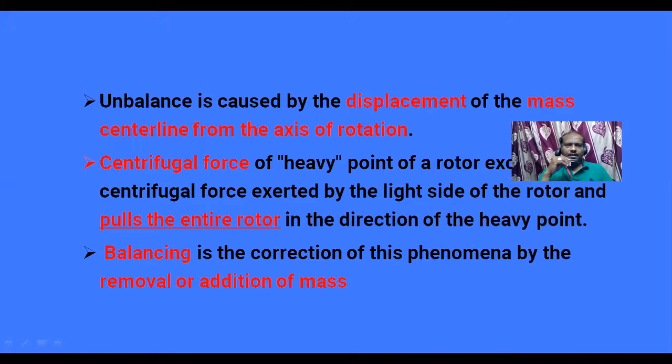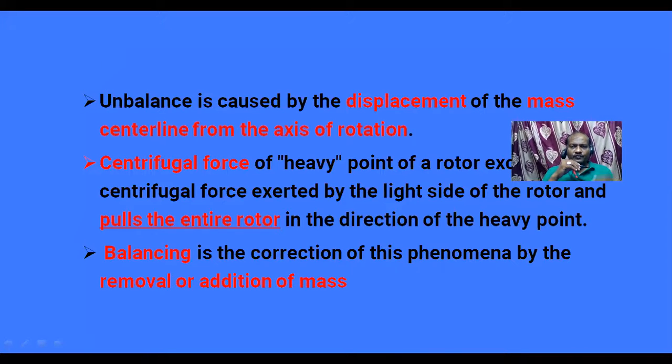Next, why does this unbalanced state happen? As we all know from the first slide, the unbalanced state of a system happens due to improper alignment of masses on the system. The improper alignment has to be corrected by adding a mass at a proper place.